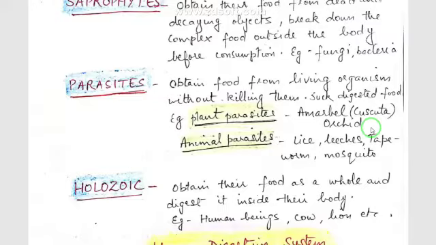These amar bel and orchid plants grow on big trees over their stem, and they have a special type of roots called suckers which penetrate into the stem and suck their digested food. Next, animal parasites. Animal parasites are of two kinds: external parasites and internal parasites. External parasites are those which live outside the body, for example in the hair or over the skin.